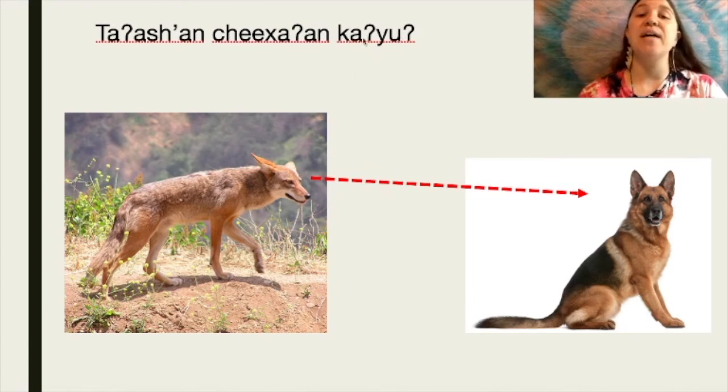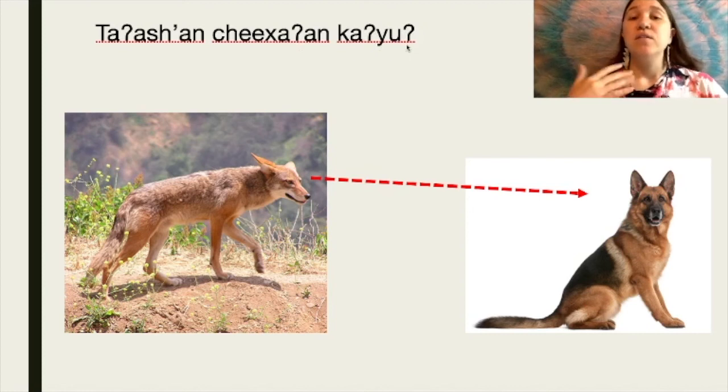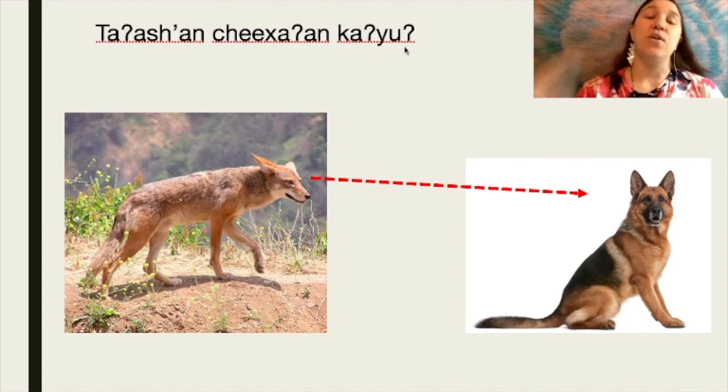So if we wanted to reverse that, if we want to say that the dog is looking at coyote, we will say ta'ashan checha ka'yu'un. But this sentence here reads ta'ashan checha'an ka'yu: that coyote is looking at the dog.